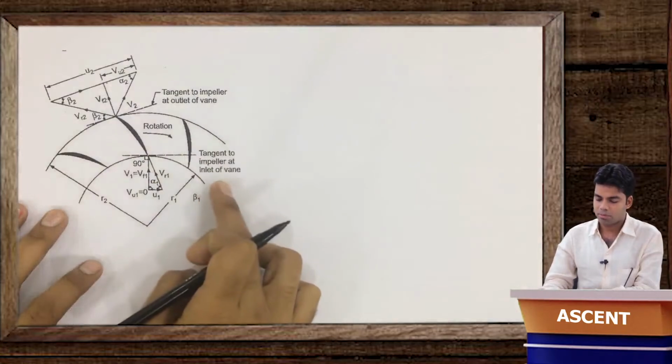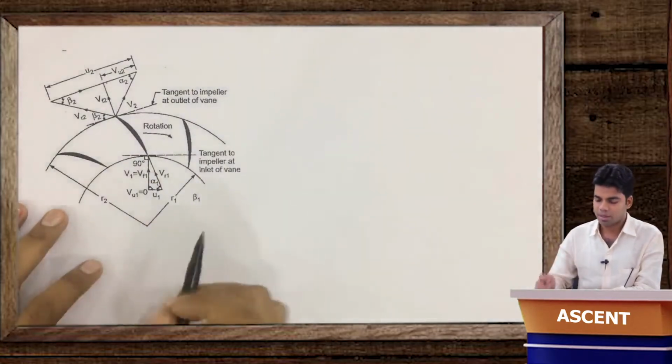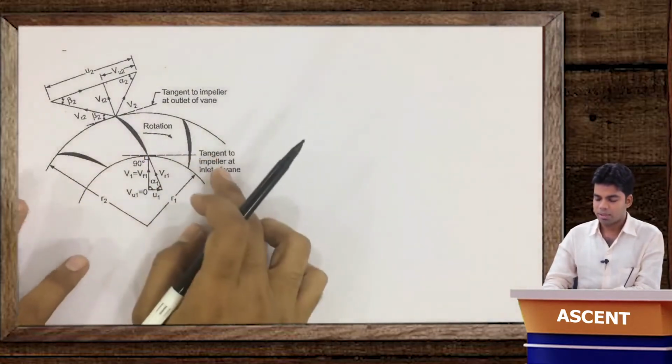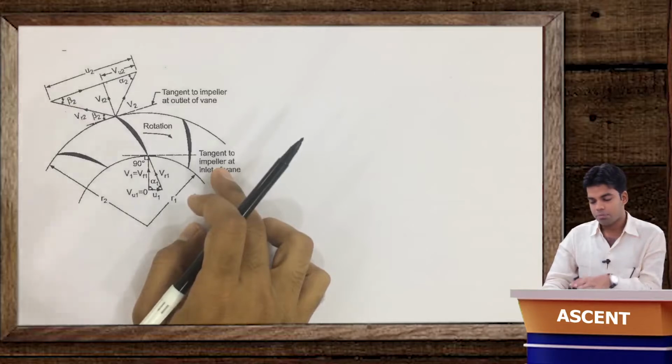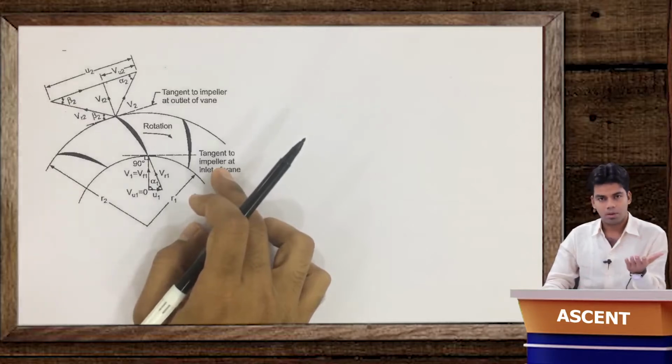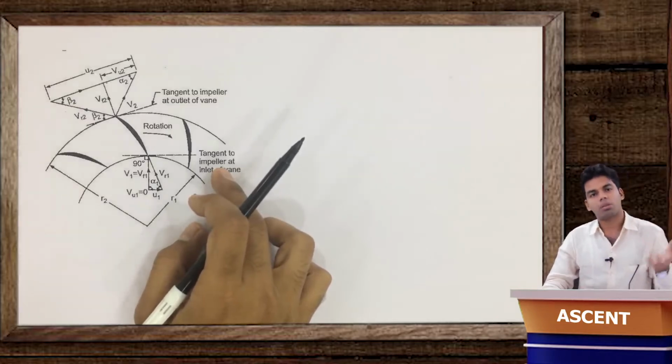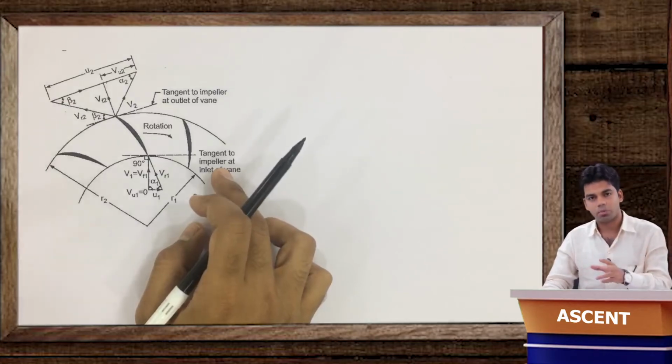These are the impeller blades. If you remember the Francis turbine, these are the impeller blades. But the only difference is that here we are providing mechanical power as input, and this pump will give water power as output. There we were having the water power as input and the mechanical power as output. Here it will be opposite.